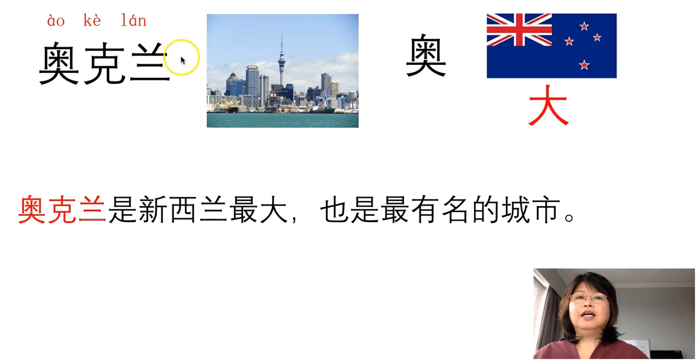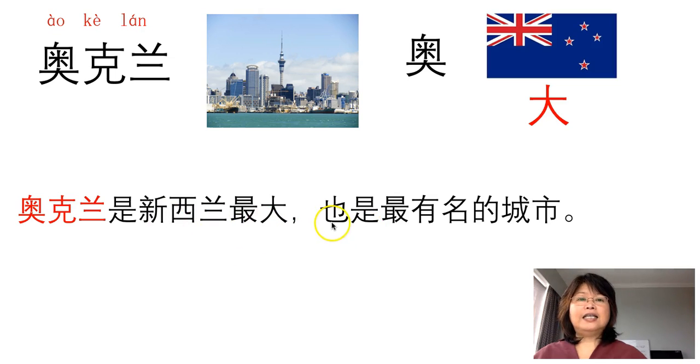I'm not going to go through all three characters, but I'd like you to look at 奥. 奥 is like a New Zealand flag, and underneath is a 大, isn't it? So that way you can recognize the character. For example, 奥克兰是新西兰最大也是最有名的城市. So Auckland is New Zealand's biggest and also the most famous city.